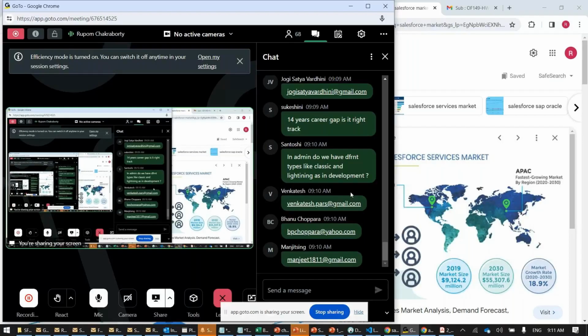And in the development, on the UI development, we will cover the classic Visualforce framework. We will not cover the Lightning Aura framework. We will not cover the LWC framework. These are separate development classes, which are again 3.5 months, and will start after 25% of your development class is over. Then we will start.